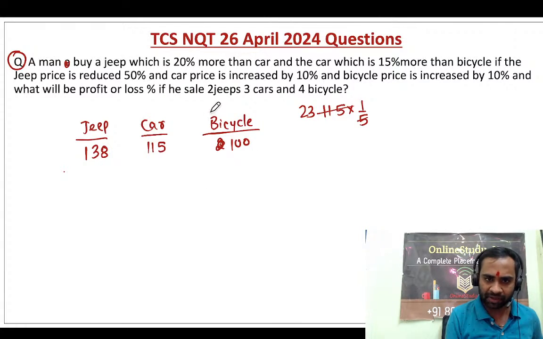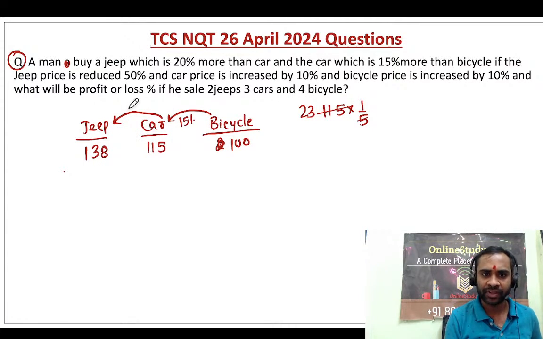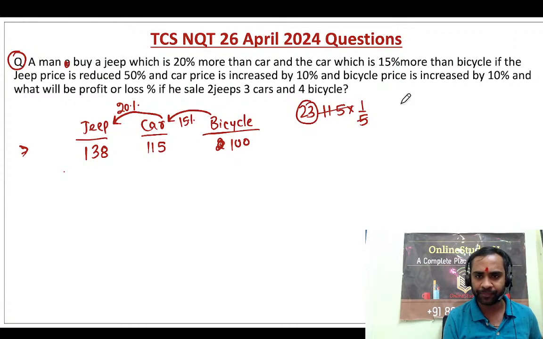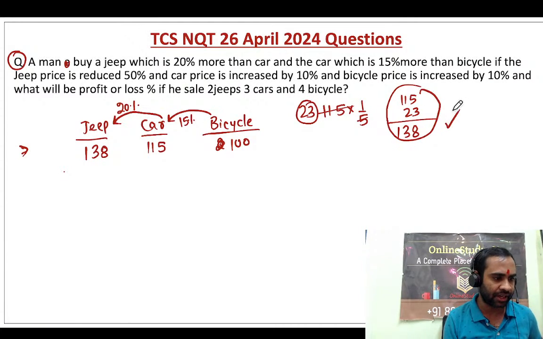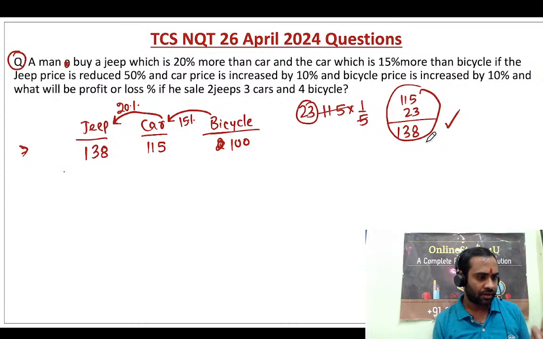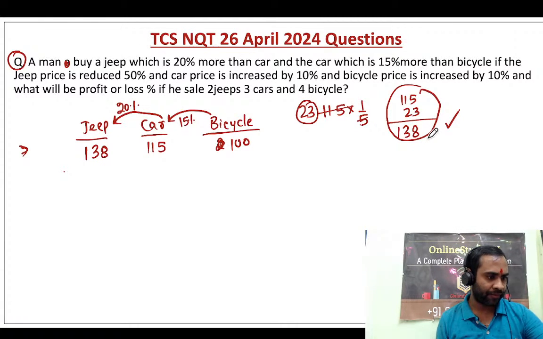Whatever the bicycle price is, the car price is 15% more, so it is 115. And whatever the car price is, the jeep price is 20% more. So 20% more means it will be 23. So 115 plus 23 will become 138. Clear? Till here done? Okay.